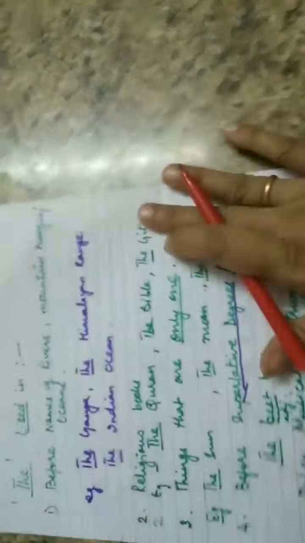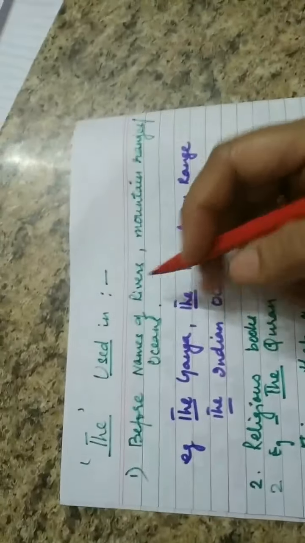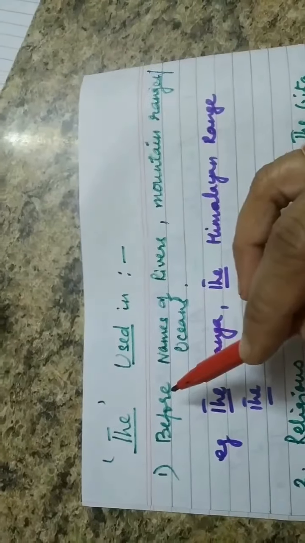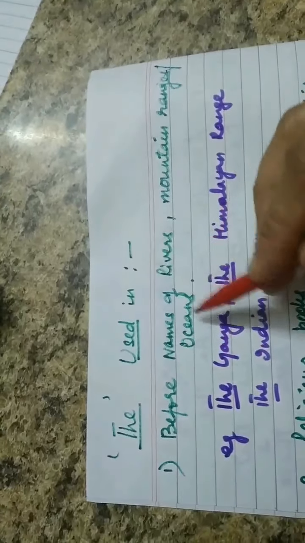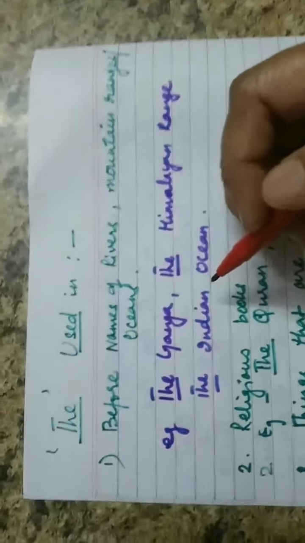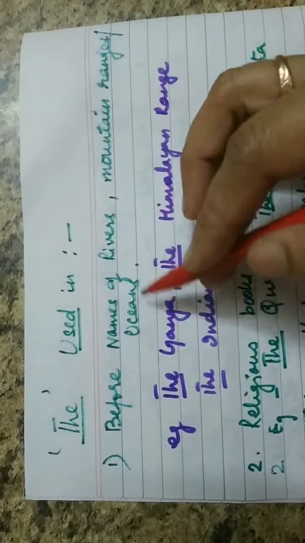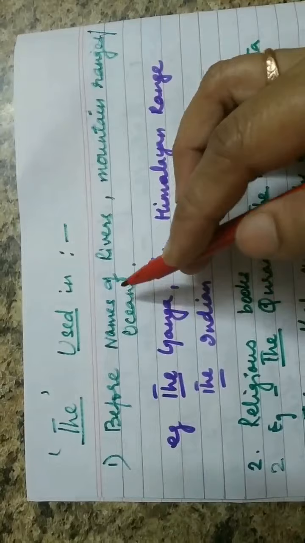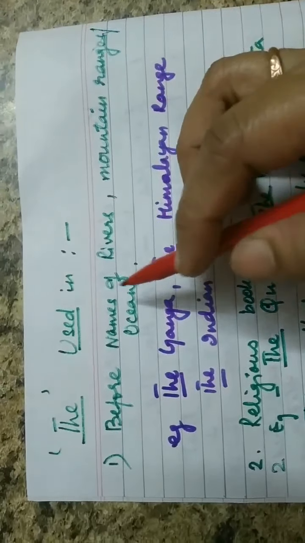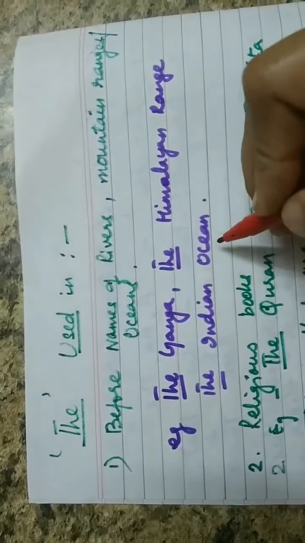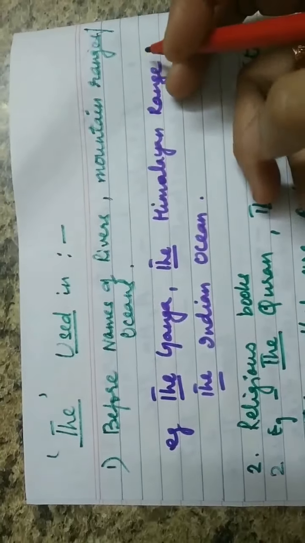Now what you need to remember is the. Now the places where you will use the. The is used before the names of, and I want you to learn this and remember it always, because you will be getting questions from this portion, the names of rivers, mountain ranges, oceans. So before the names of rivers, mountain ranges and oceans, you're going to use the. For example, the Ganga, the Indian Ocean, the Himalayan range.